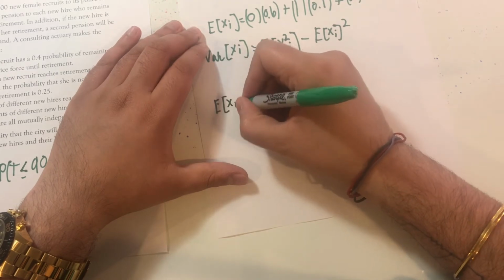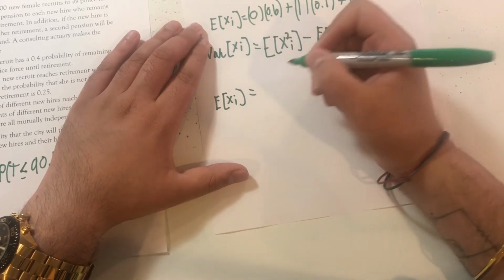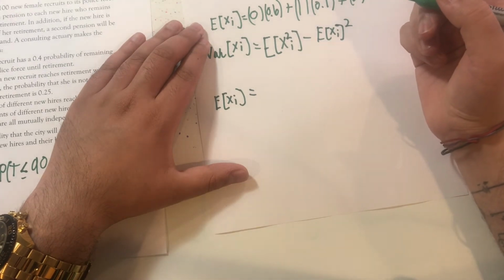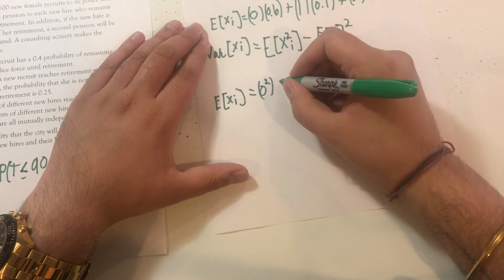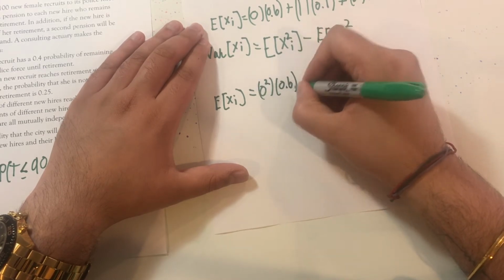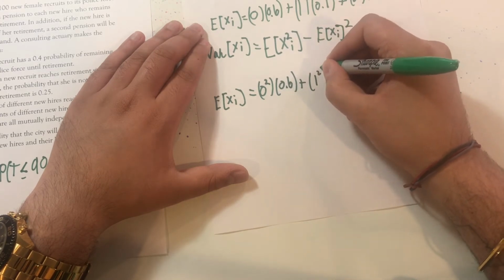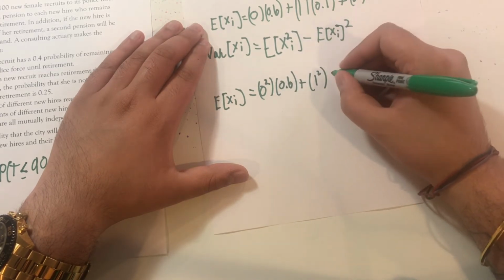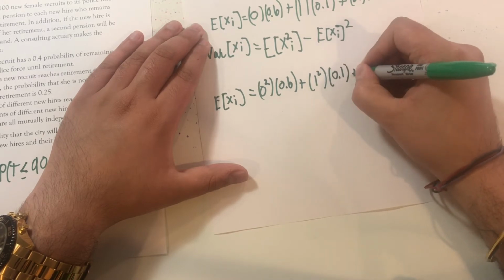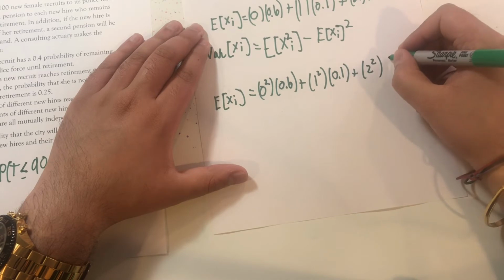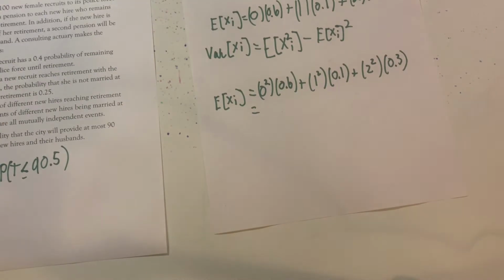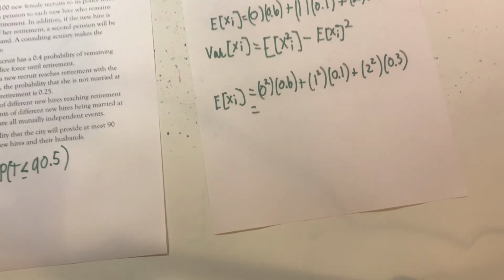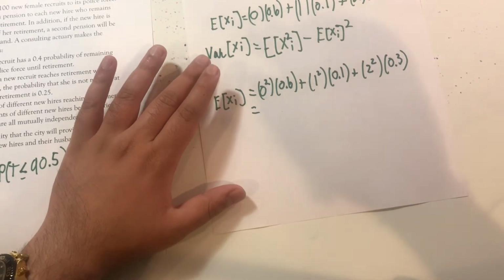E of x sub i squared is equal to 0 squared times 0.6, plus 1 squared times 0.1, plus 2 squared times 0.3. And that is equal to 1.3.